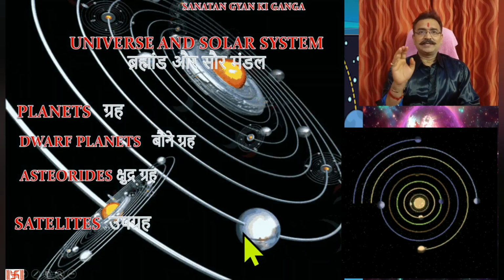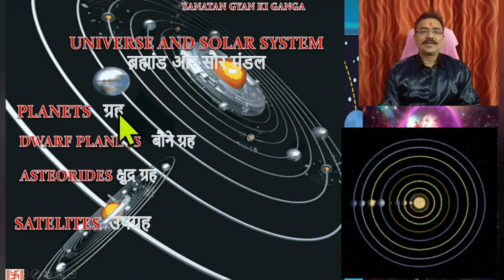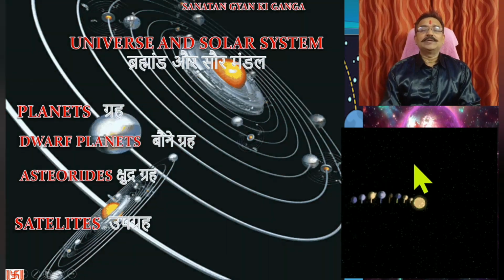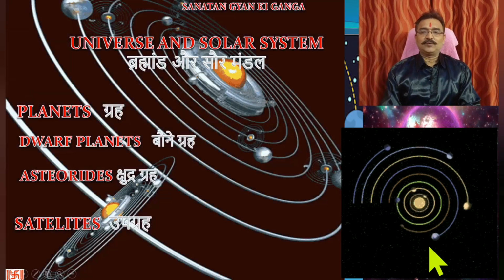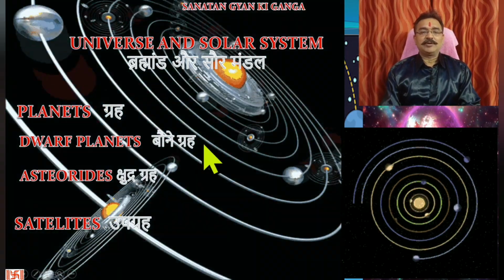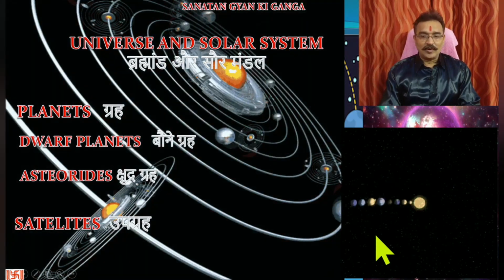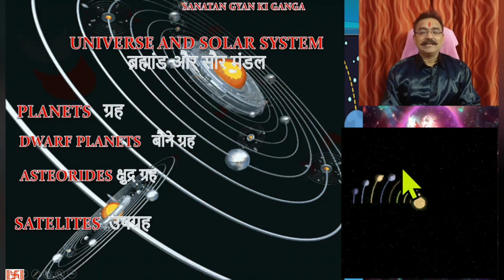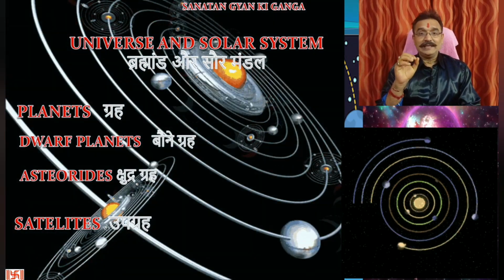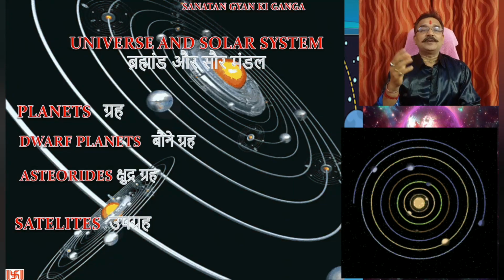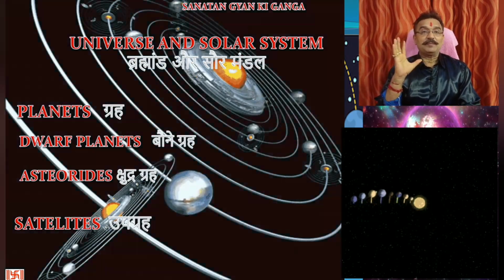So first we have to understand what a planet is. A planet is a celestial body which revolves around a star. When it is related to the solar system, a planet is a celestial body which revolves around the Sun. It has its own orbit. Generally it is spherical in nature, and it does not cross the orbit of other planets. That is the strict definition of a planet.